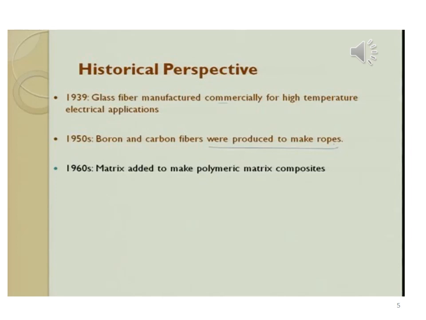And later in the 1960s, matrix was added to make a polymer matrix composite material. This material was used for manufacturing parts of military aircraft and missile guidance systems.